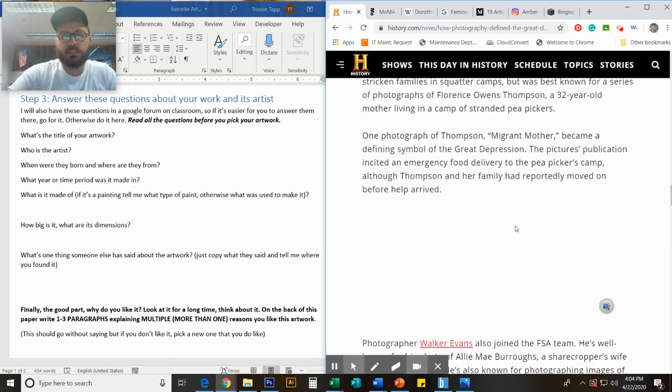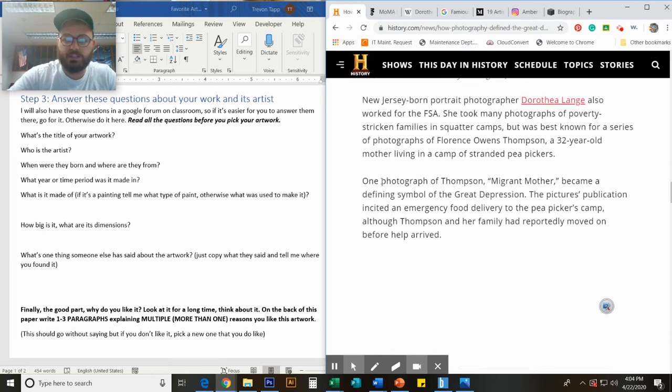Well, here in the history website, it's got this nice quote. It became a defining symbol of the Great Depression. The picture's publication incited an emergency food delivery to the pea pickers camp. And yeah, I could quote that in this section about what's one thing someone else said about the artwork, right?